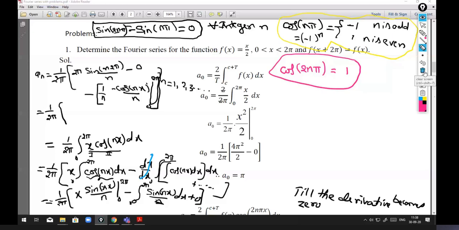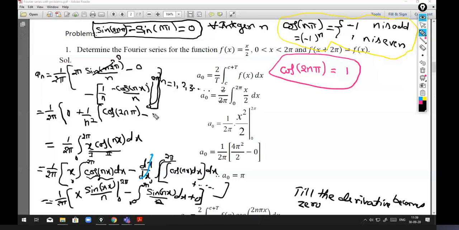Now we need to compute a_n. So this a_n is, since sin 2n pi is 0, that term becomes 0, minus into minus is plus, 1 by n square, and we have cos nx, so upper limit cos 2n pi minus cos 0.